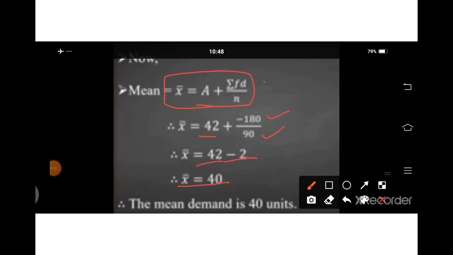Now students, we are completing exercise 3.1 here. I hope you understand very well. In the next session we will start exercise 3.2, in which I am going to teach you combined mean and weighted mean. Till then, keep studying. Thank you.